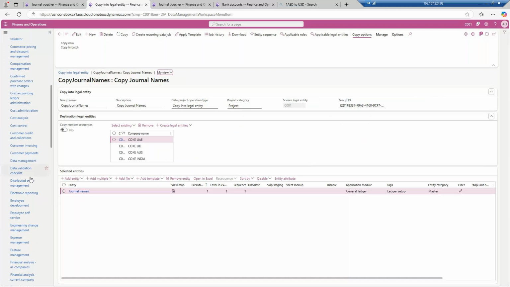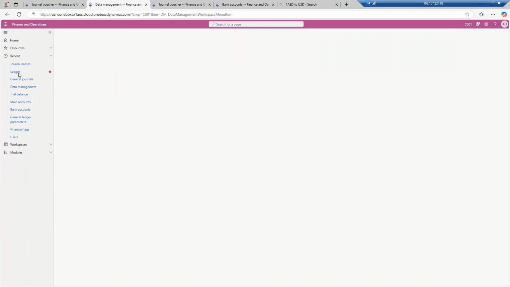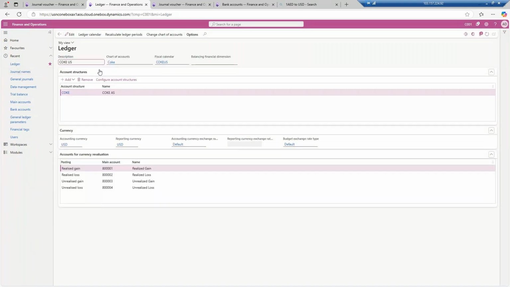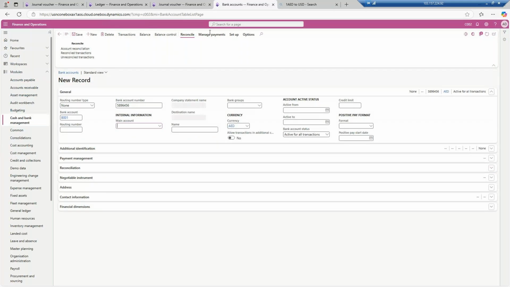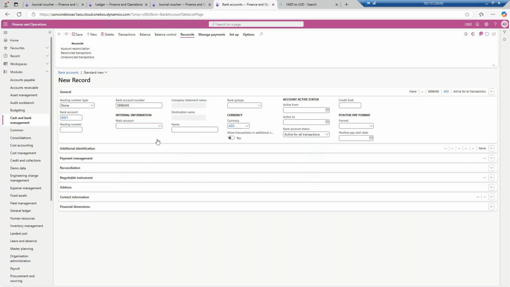If you go to the ledger form, recent ledger, see, this is the Coke chart of accounts, and in C002 also we have taken the Coke chart of accounts. That's why we are seeing the Coke chart of accounts here. So I will create a new main account. To create a new main account, either you go to the general ledger module, main account, or you go to view details from here only.